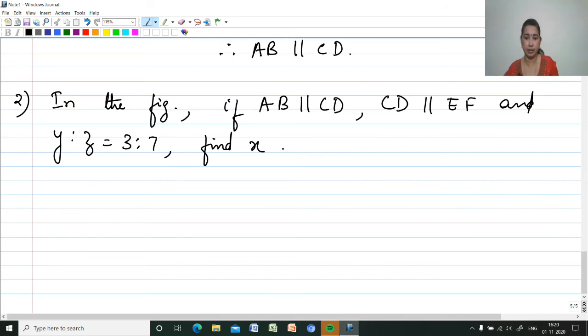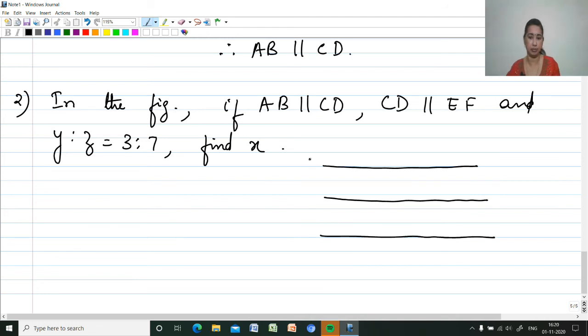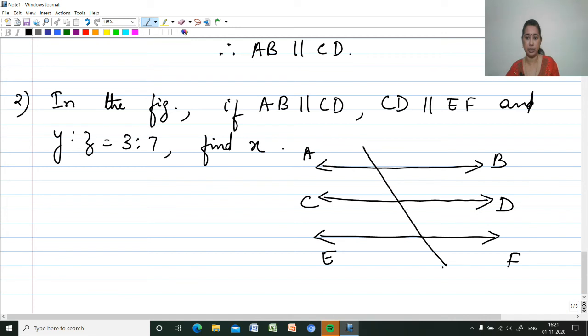The figure is given here: three parallel lines, AB, CD and EF, and a transversal.